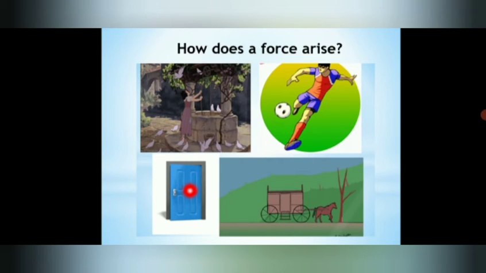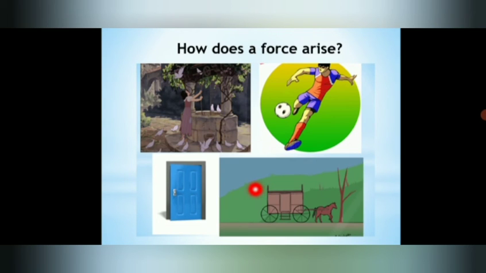To open and close the door, what do we have to do? We have to pull the door. That means we have to hold it, right? We have to hold the door and pull it. For closing also you have to hold it, right? You have to touch the door, then you can push it, right? In this example, a horse is exerting some force on the cart and it is connected by this rope. If this rope is not there, then how is it going to pull the cart? So in all these examples, 2 things are involved, right?